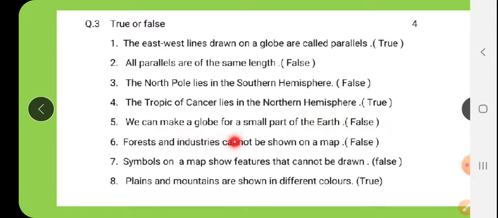False. Forests and industries cannot be drawn on a map. False. Symbols on a map show features that cannot be drawn. False. Plains and mountains are shown in different colors. True. Complete true or false in the revision book.